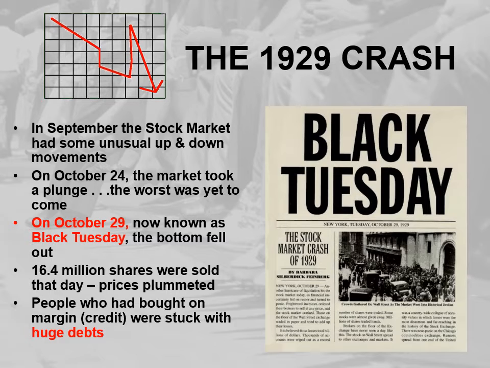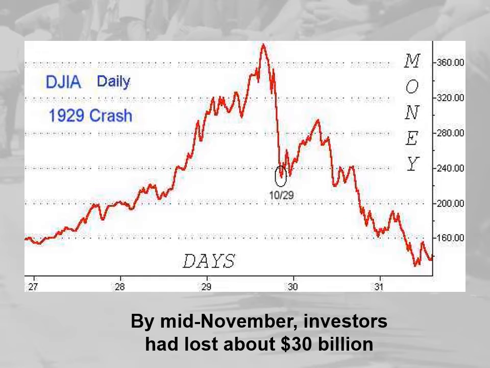Again, I'm not going to go too much into this one because we've already done 2 days on the stock market crash. And here's a graph. We kind of saw this already, but you can see the drop on October 29th, how it went from really good to not so good and just kept getting worse. By mid-November, there's about $30 billion lost. It's a lot of money. It's more than I get paid.